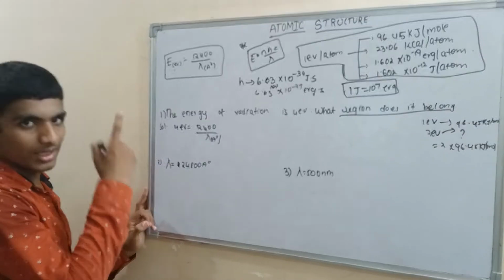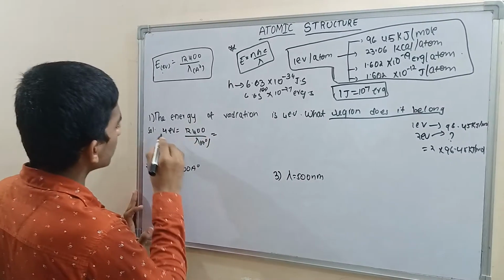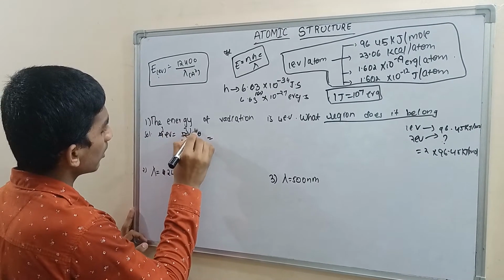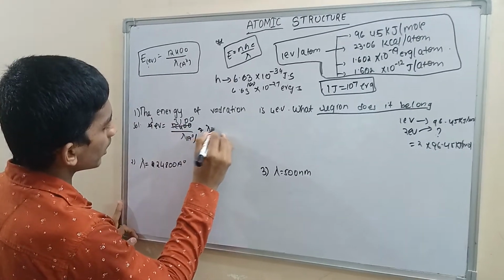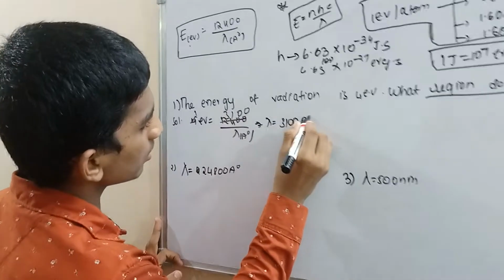Can we use this? Yes, otherwise we have to substitute everything. Lambda is equal to 3100 angstroms.